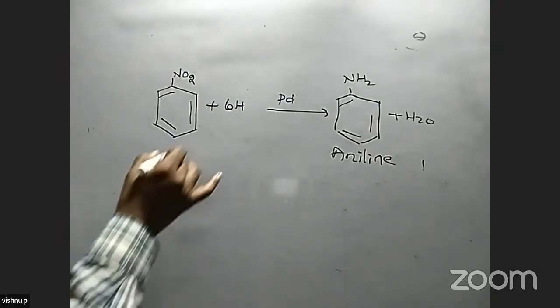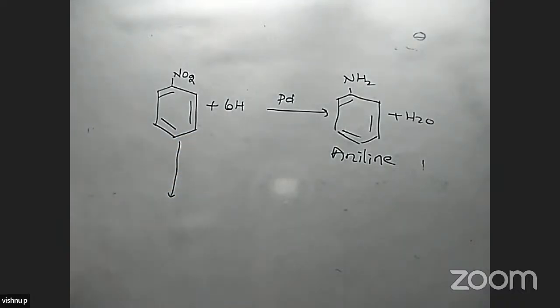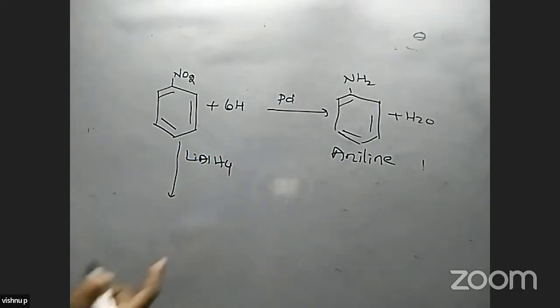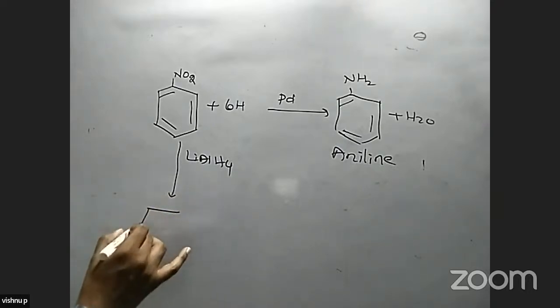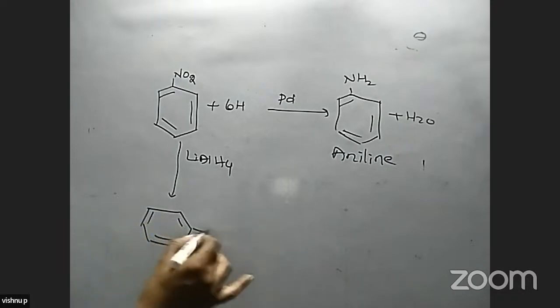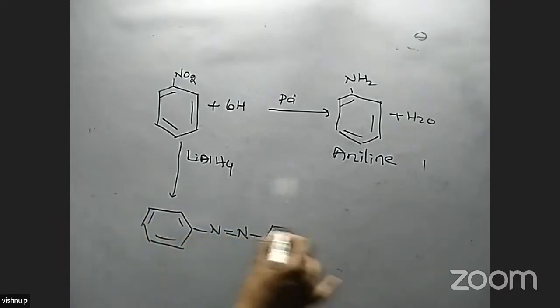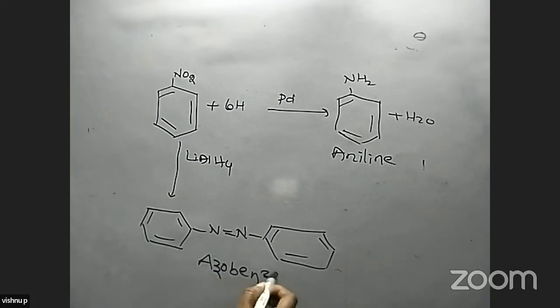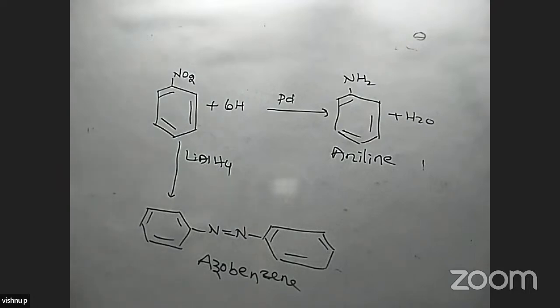If this aromatic nitro compound is treated with lithium aluminum hydride, aniline is not formed. In this case, azobenzene is formed. What is azobenzene? A double bond between two benzene rings. This is called azobenzene. So lithium aluminum hydride is used for preparation of aliphatic amines only, not aromatic amines. Aromatic amines cannot be prepared by this method.